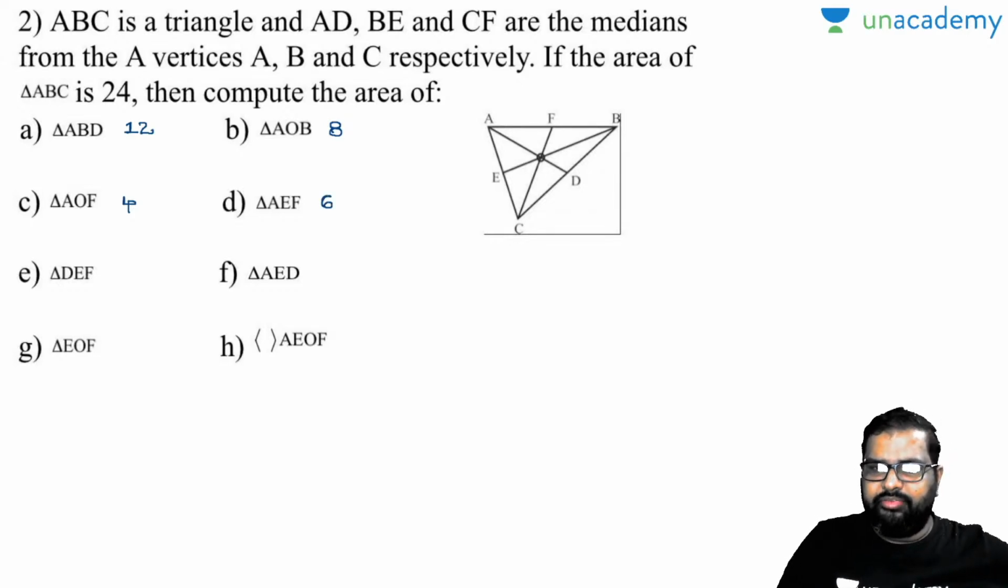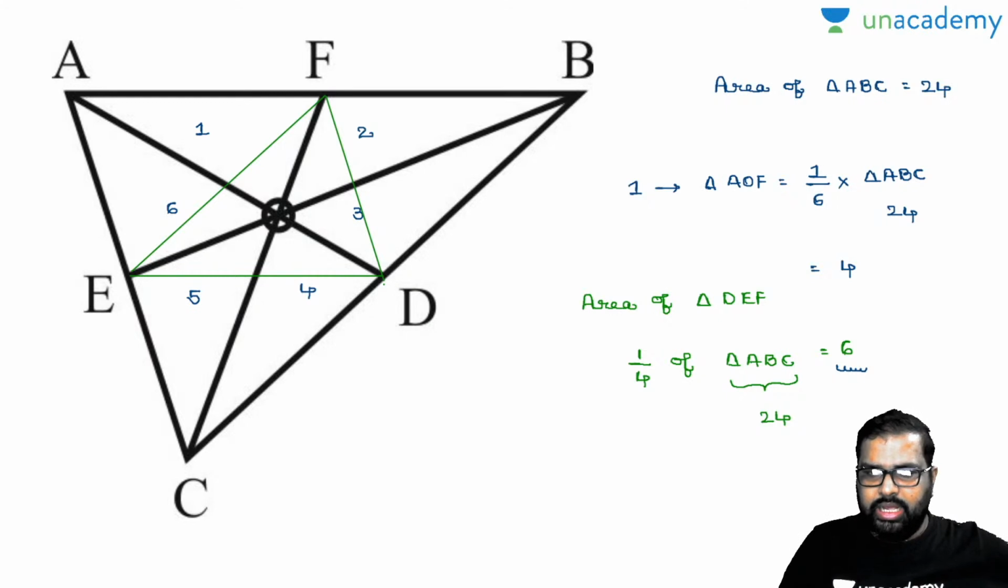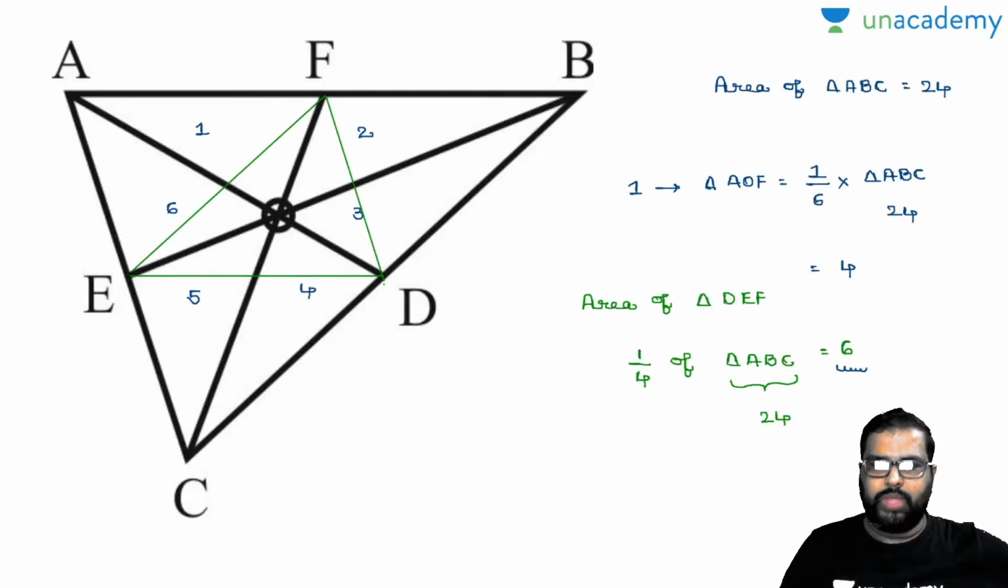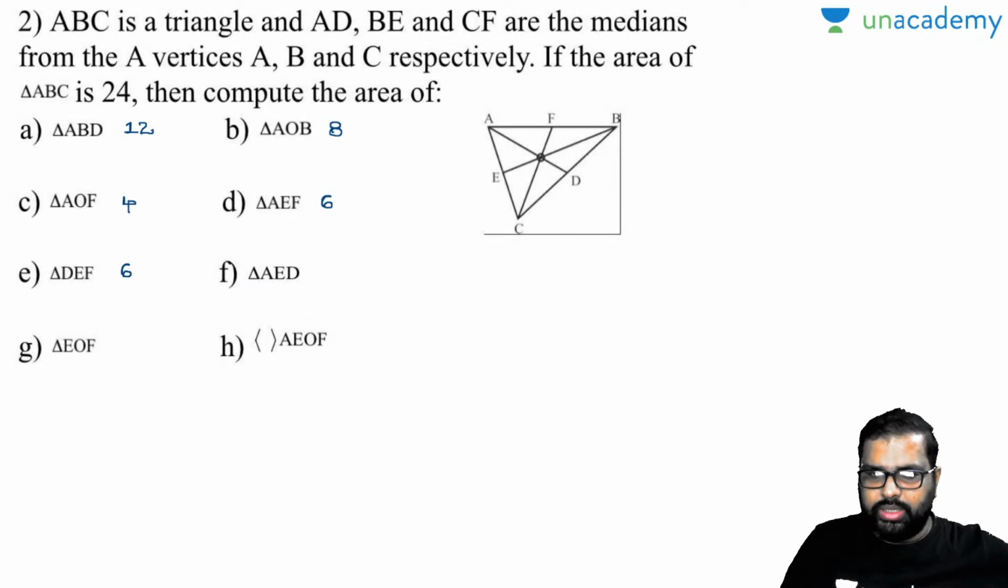Come to DEF. What is DEF? See here, the area of the triangle attached to red lines, again 6. Just now we have discussed this. DEF's answer also will be 6. Come to triangle AED. Again, closely observe the area of the triangle attached to the red lines. It will be equal to 6 only. Perfectly right.